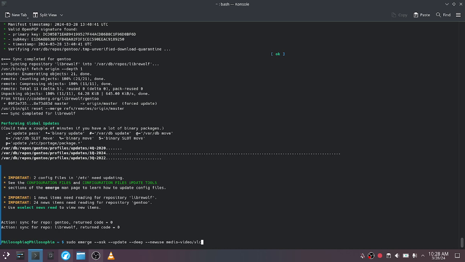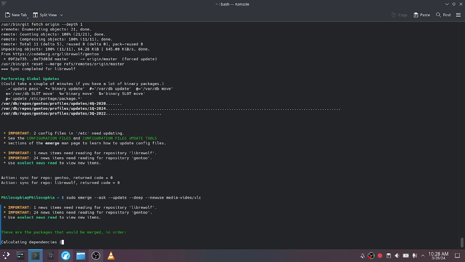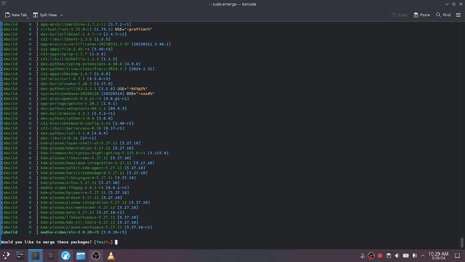This works without running into issues. Calculating dependencies. Cross our fingers. Let me see. One item needs... Would you like to merge these packages? Yes.